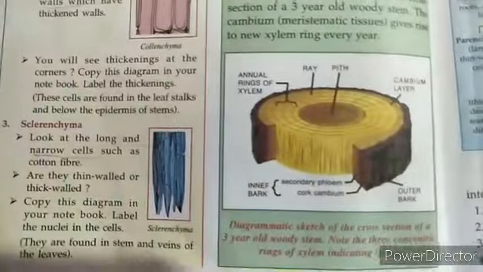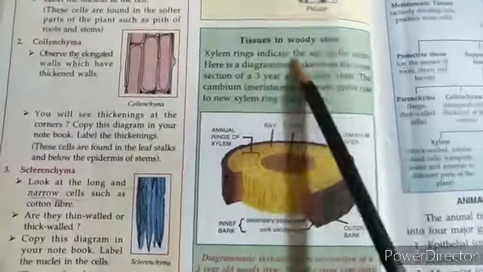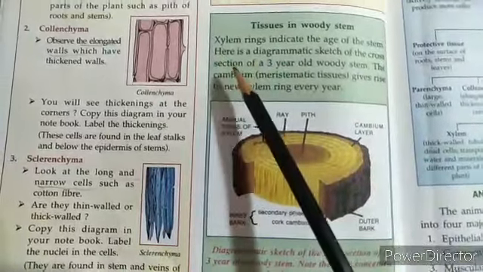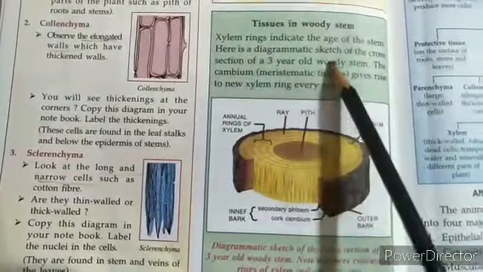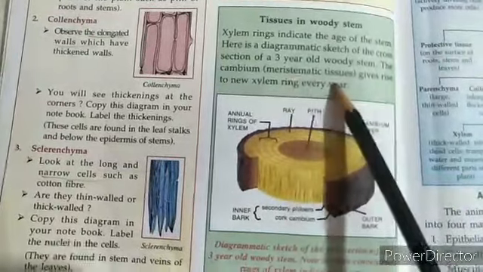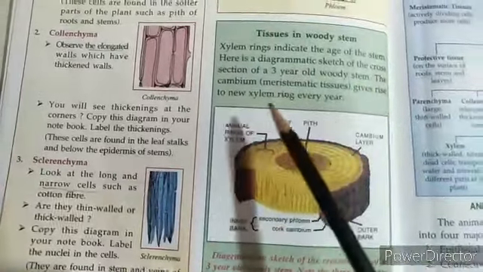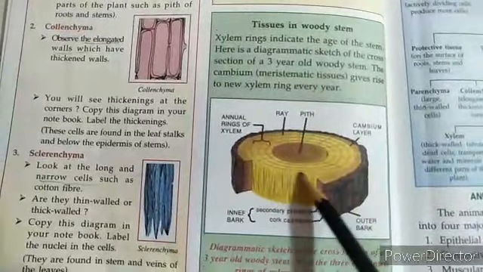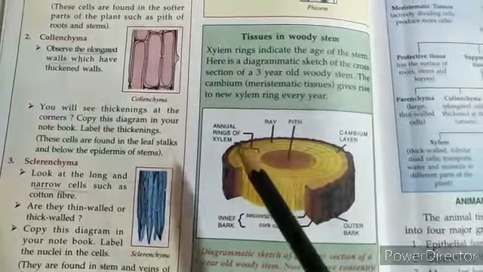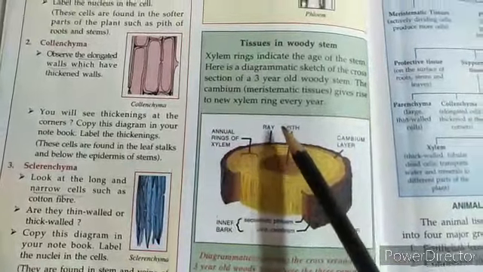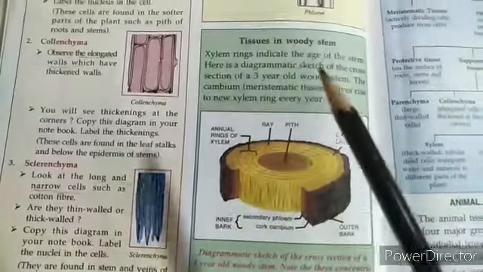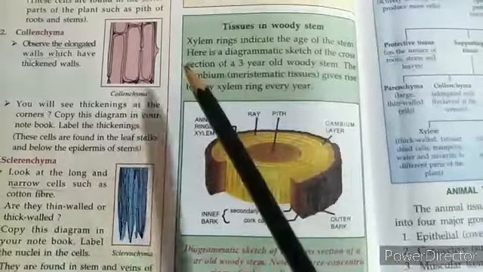Let's have a look at this diagram as well. Tissue in a woody stem. Xylem rings indicate the age of the stem. Here is a diagrammatic sketch of the cross section of a 3-year-old woody stem. The cambium, or the meristematic tissue, gives the new xylem ring every year. So these rings that we are seeing in this log that has been chopped are the annual rings of the xylem, and in between we have the pith, then we have the cambium layers here and the ray here. But what is most important that we really want to see here is the xylem rings.